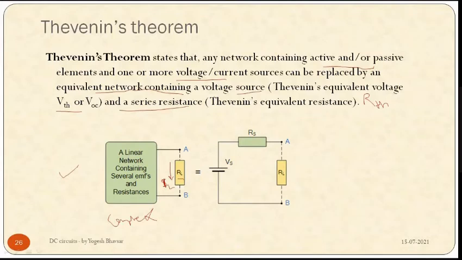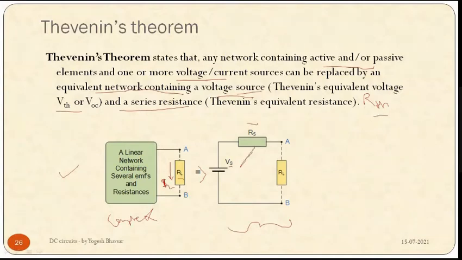So, as per the statement, we have to replace this complex network by Thevenin's equivalent network. This one is the Thevenin's equivalent network, which contains a voltage source, called Thevenin's equivalent voltage, Vs or Vth or Voc, and a series resistance, Rs or called Rth.